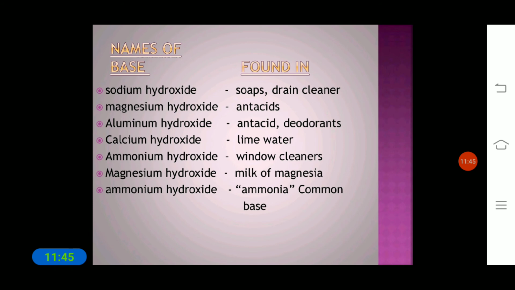Some of the names of bases given here are sodium hydroxide, magnesium hydroxide, and aluminium hydroxide. These are the bases.